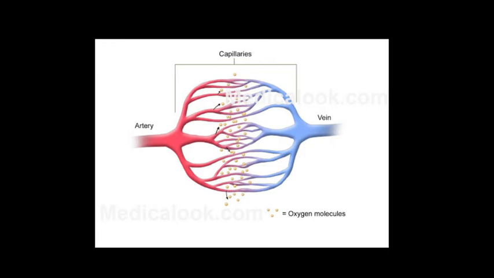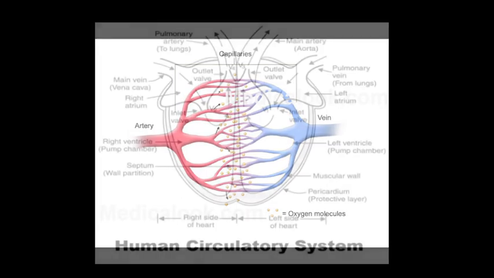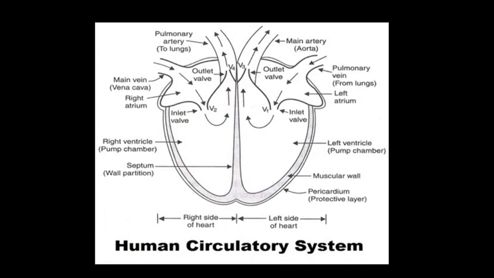We will now describe the circulation of blood in the human body with the help of a diagram. It is like this. When the muscles of all the four chambers of the heart are relaxed, the pulmonary vein brings the oxygenated blood.